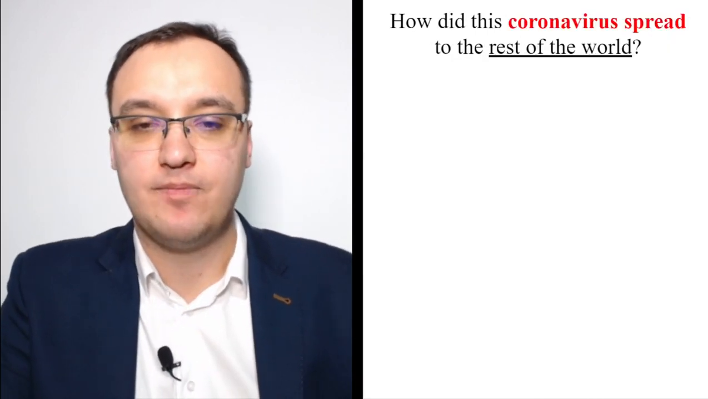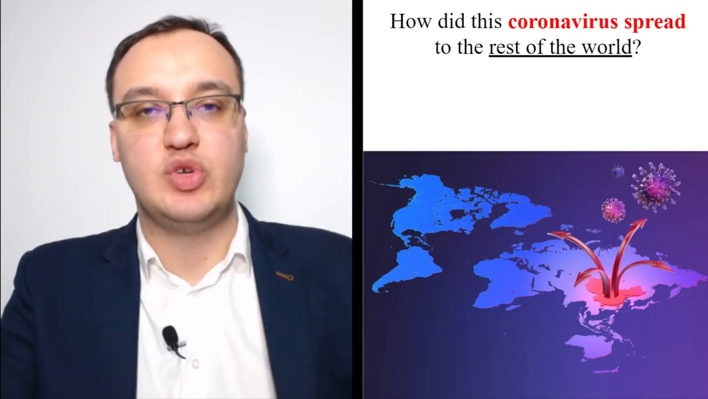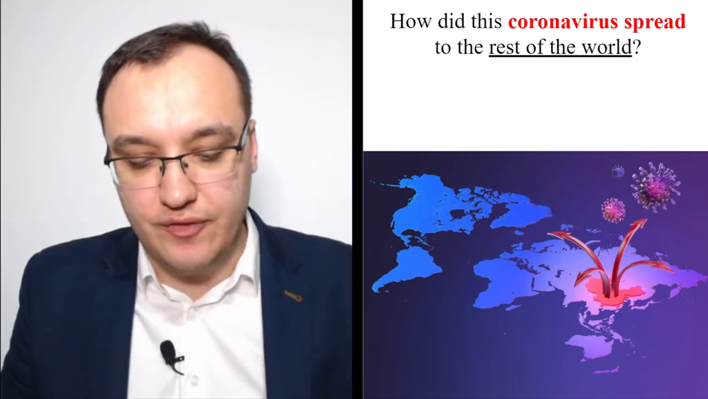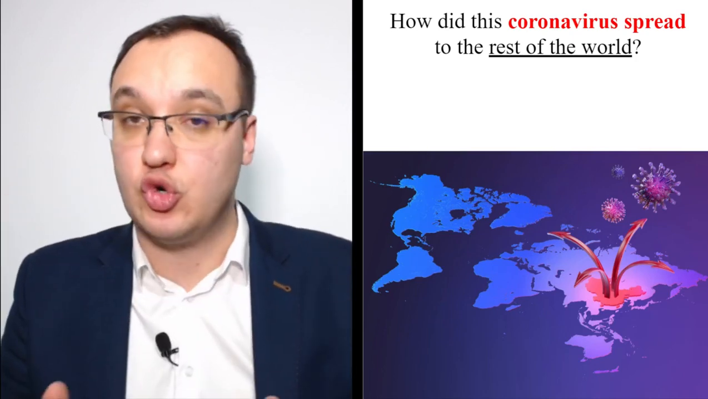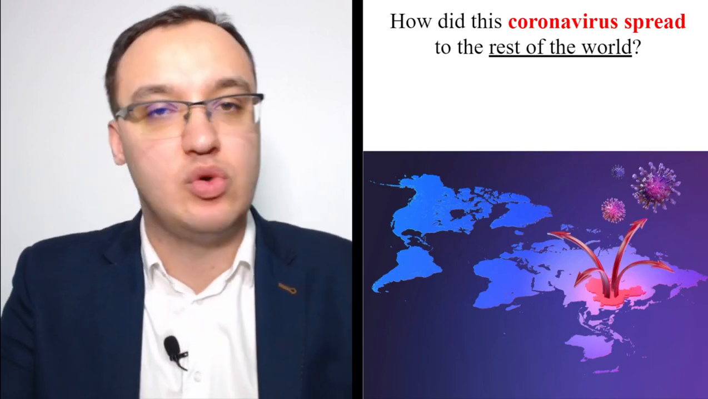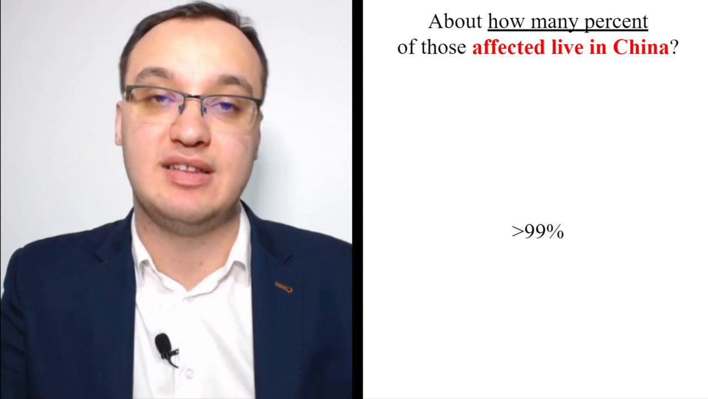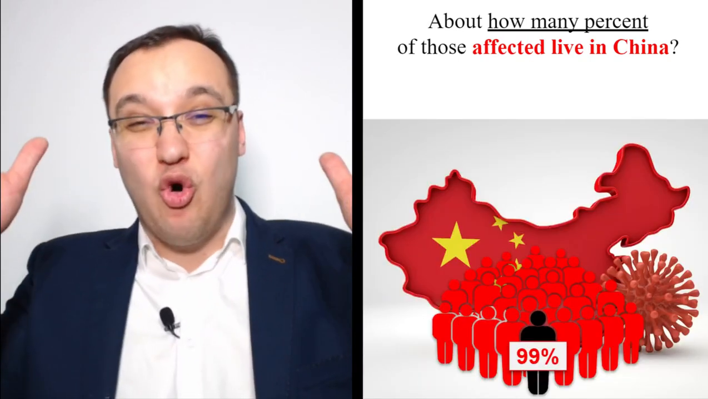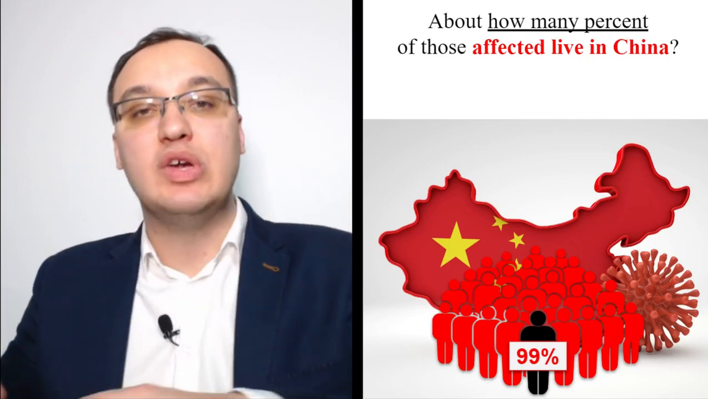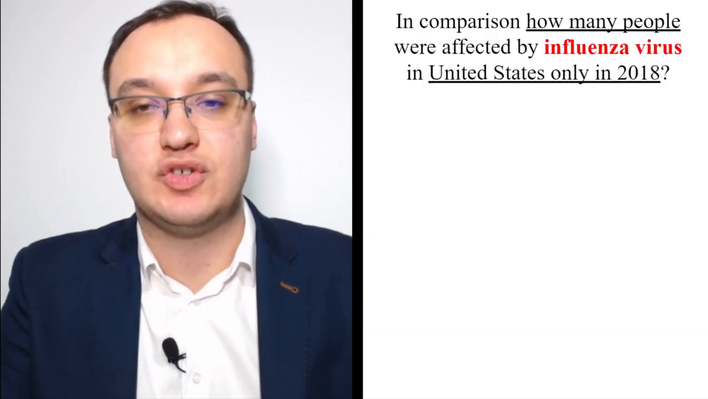How did this coronavirus spread to the rest of us? Due to air travel. We have dealt with this, so we need to stop the air travel to these areas. If you don't stop it, or if you don't control patients who are coming from these areas, this will make a huge outbreak. It will be really, really big. About what percent of those affected live in China? More than 99%. Almost everybody affected lives in China, and now it starts to move to other parts of the world because of air travel.